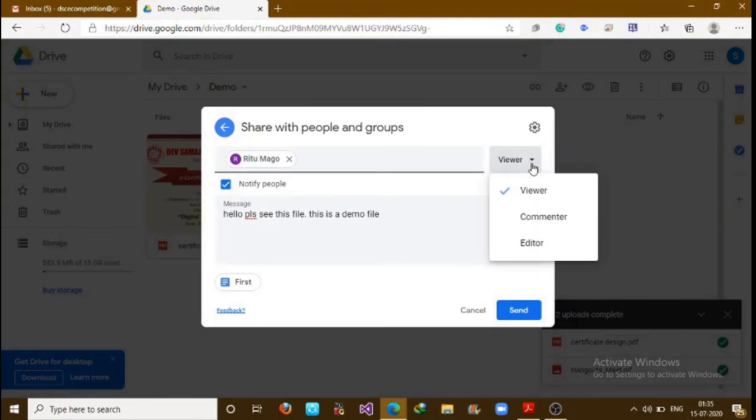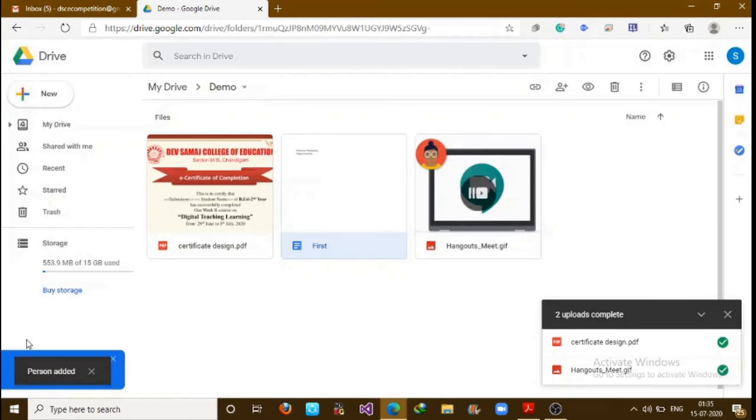In this, the participant with whom you have shared your file is not able to edit your file. Next is commenter. In the commenter, the person is able to view or comment on your file. So for now, I just want to keep it on viewer mode and let's send it. Okay, so you can see the person's name here. From here, you can understand that the file is already shared.